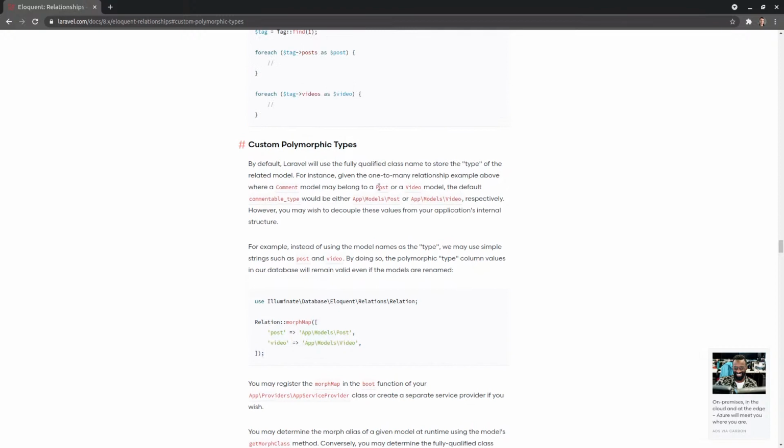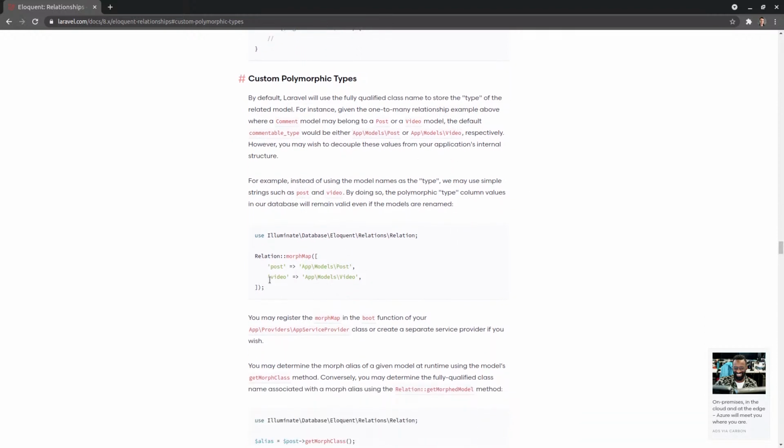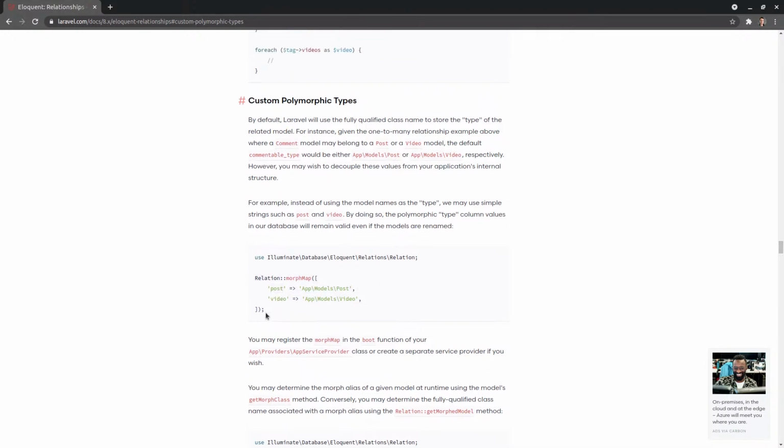Oh, here we go. It actually tells you here. By default, it is app models post. Okay, that's exactly what I thought. But you can basically put in your own morph maps. And so for me, I'd want to change that, for example, to post plural, just because it plays nicer with front end.